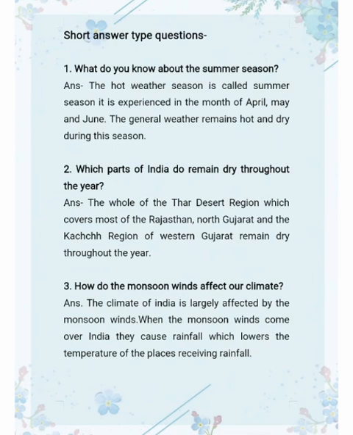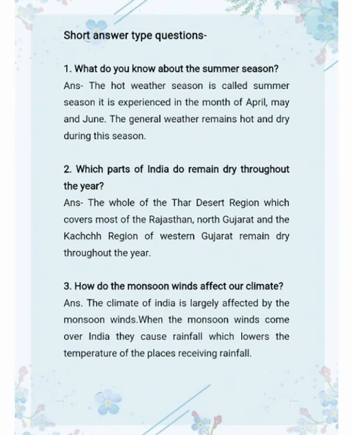Question second is, which parts of India do remain dry throughout the year? The whole of the Thar desert region, which covers most of Rajasthan, North Gujarat and the Kutch region of western Gujarat, remain dry throughout the year because these regions get very little rainfall when monsoon winds come to our India.